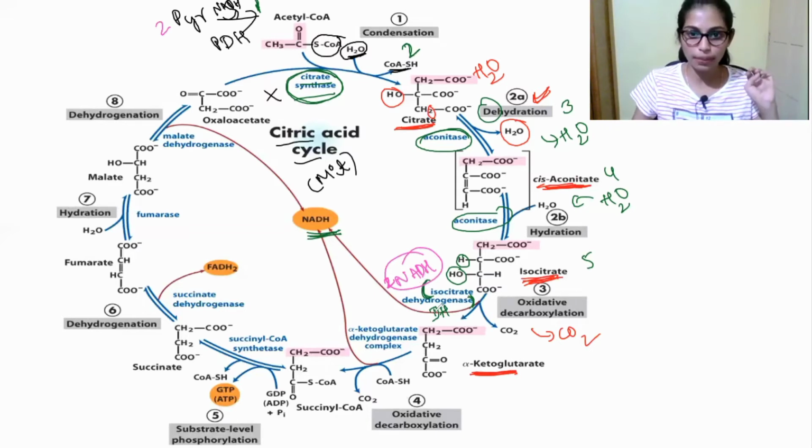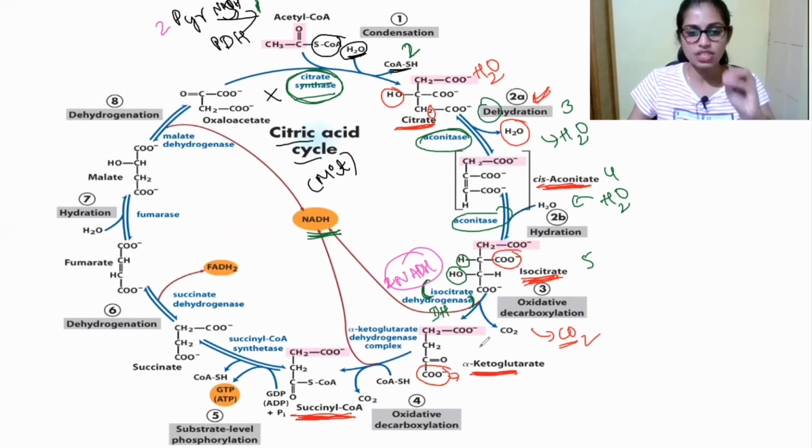Now this isocitrate is converted into alpha ketoglutarate, and this alpha ketoglutarate is converted into succinyl CoA. You can see here this carbon dioxide is removed. In the alpha ketoglutarate, CoA will come and add, and again carbon dioxide is removed. In this place, S-CoA will come and add.